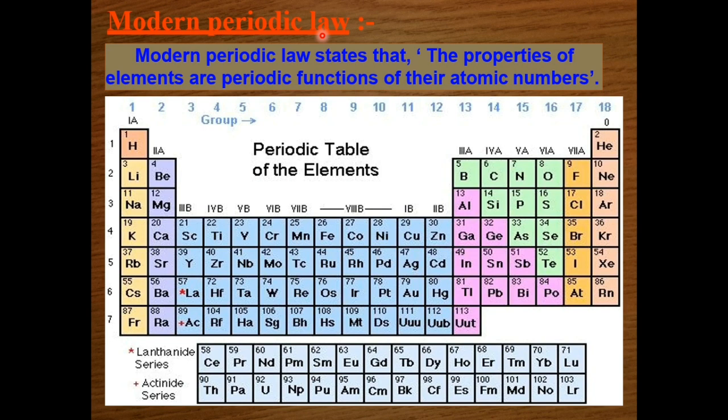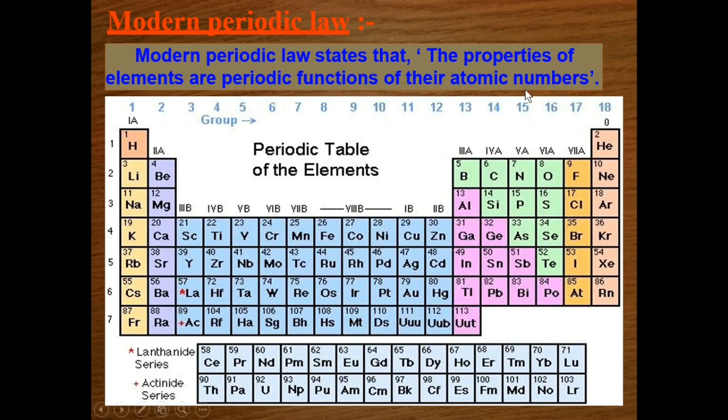This led to the modern periodic law, which states that the properties, that is the physical and the chemical properties of the elements, are a periodic function of their atomic number. Remember, physical and chemical properties of the elements are a periodic function of their atomic number.